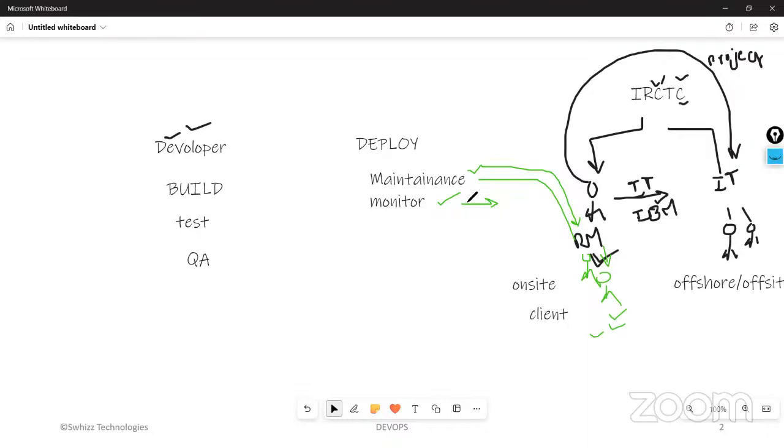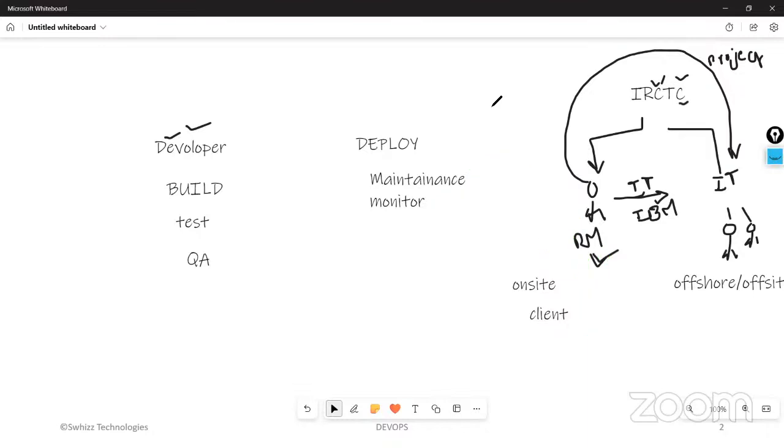At this Tatkal moment, many people will be opening the application and trying to book the tickets. Then what will happen? There will be a lot of burden on the server. At that time, the server should not go down. That is the purpose of the monitoring team: whether the RAM is under control, whether the CPU is under control.